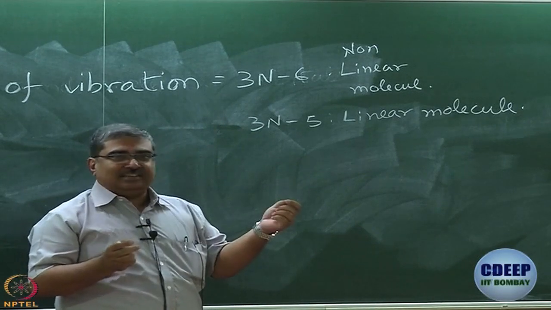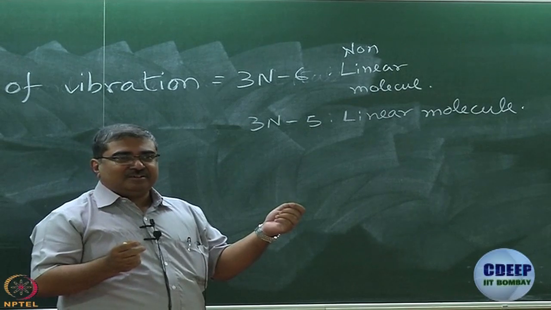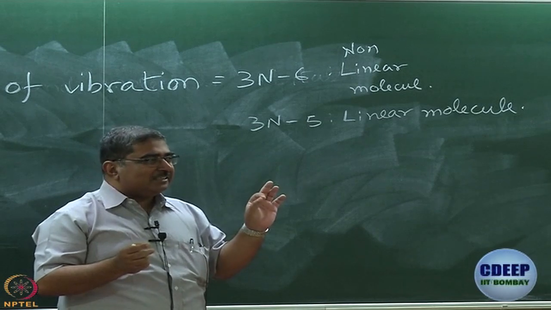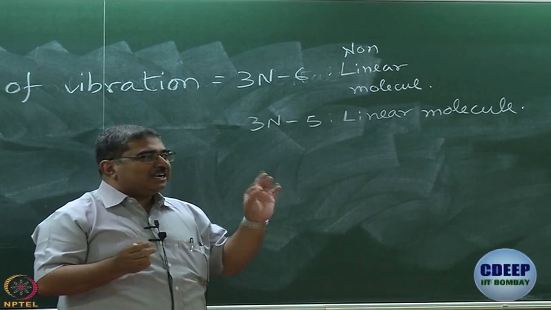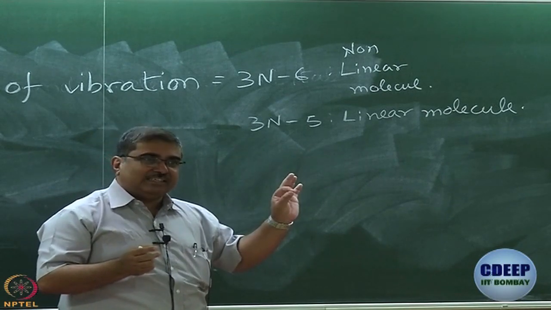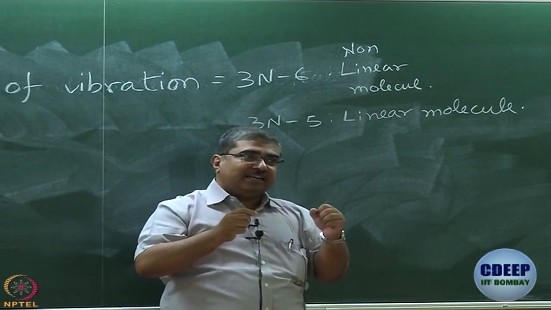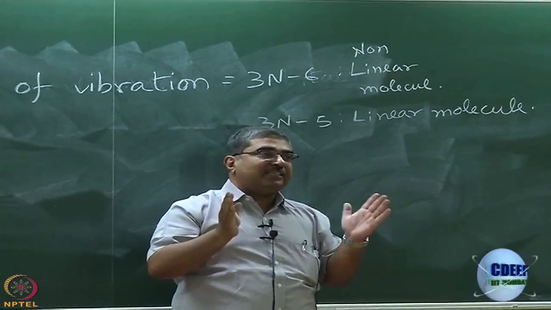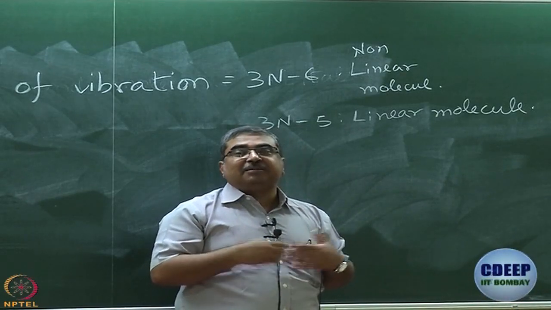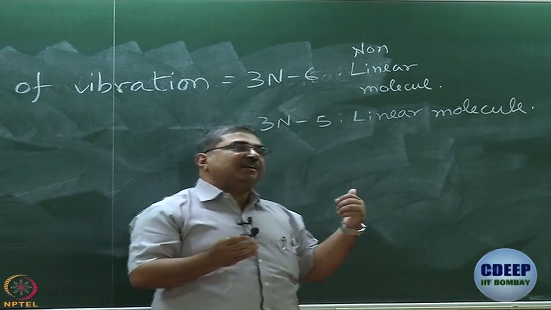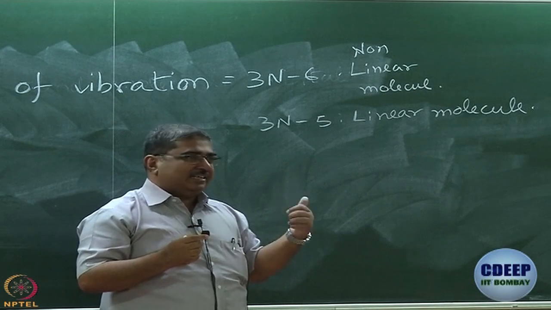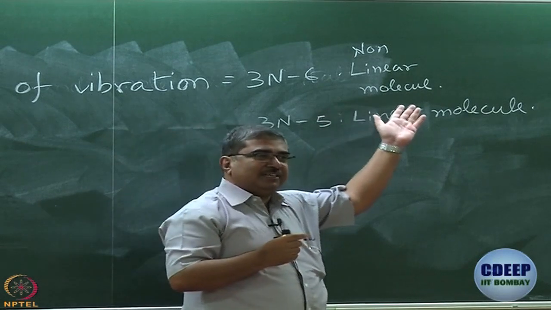What is the meaning of translation? If you put it in very simple terms, it is a change in the position of the center of mass of the molecule. If the center of mass moves, then it is translation. So, when we talk about vibration, what we say is that the center of mass remains in place. If the center of mass moves, then it is no longer pure vibration, it is vibration plus translation. So, in these normal modes of vibration, the center of mass does not move. It is very important to remember that. You have taken out 6 coordinates already.